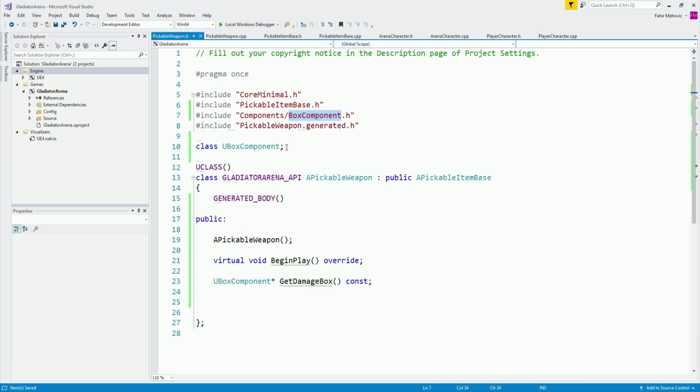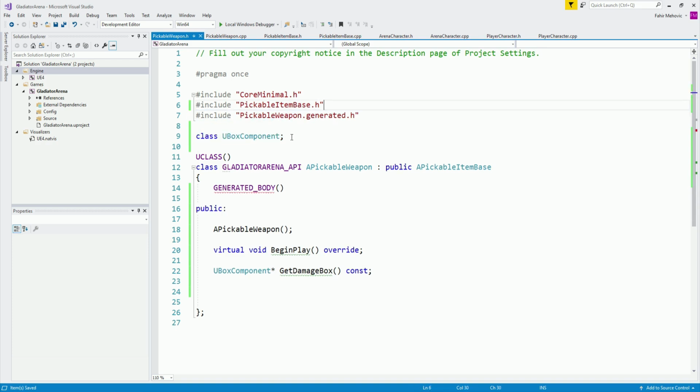Because of that, we can use this instead of including the component header, because now that we have declared this class, we can omit the include and remove it. Again, you see over here, we don't have any issues. If we just declare this class here, we can use it, and it will not throw any errors.